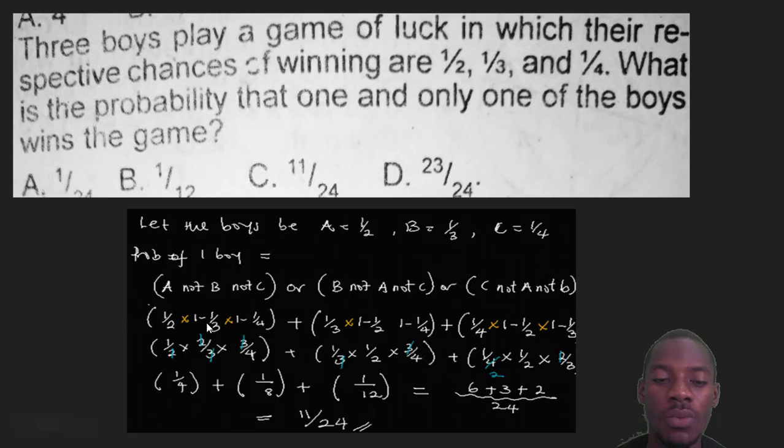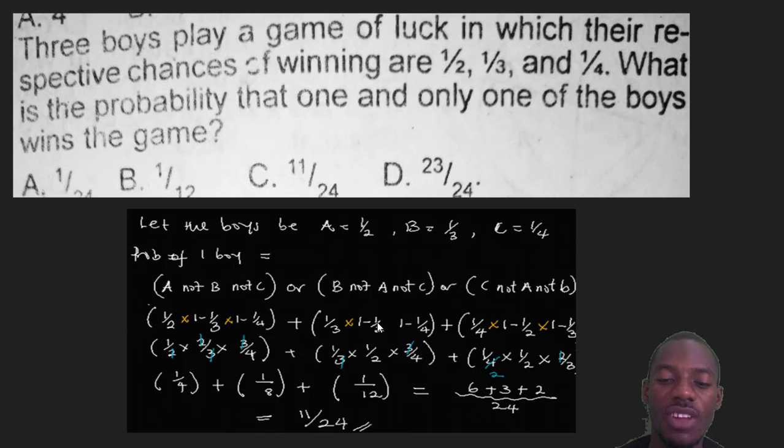To do 1 minus anything, just take that fraction, 1 over 3, and subtract the up from the down. 3 minus 1 is 2, which makes 2 over 3. That's the shortcut. So 1 minus 1 over 3 is 3 minus 1, that's 2 over 3. Then 1 minus 1 over 4 is 4 minus 1, which is 3 over 4. And that's what I have here.